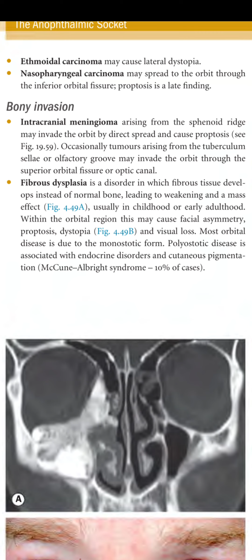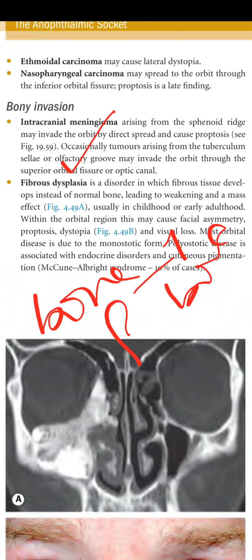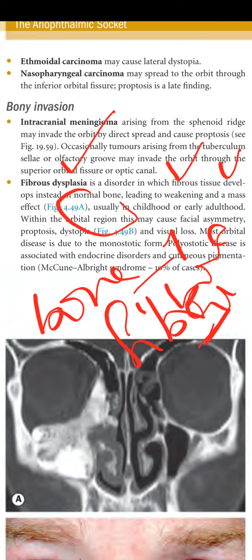So basically, fibrous dysplasia is when the bone does not develop into bone, but rather into fibrous tissue. So it will lead to weakening and a mass effect. And if it is present in the orbital region, it can cause facial asymmetry, proptosis, and dystopia.